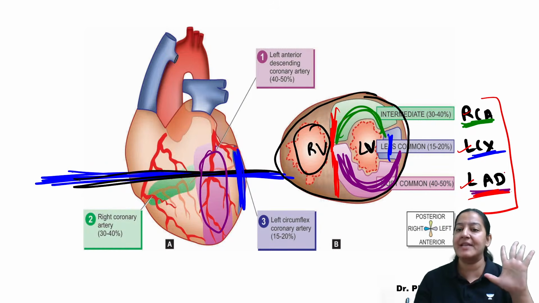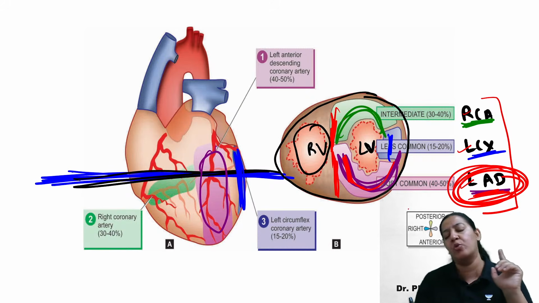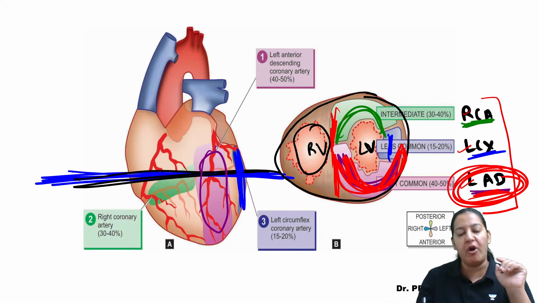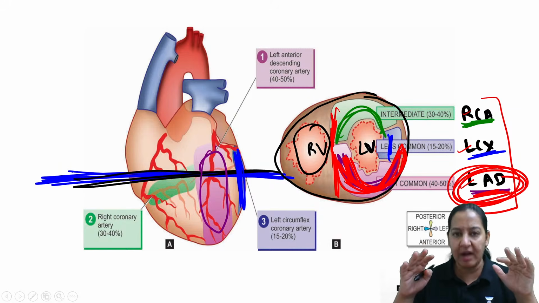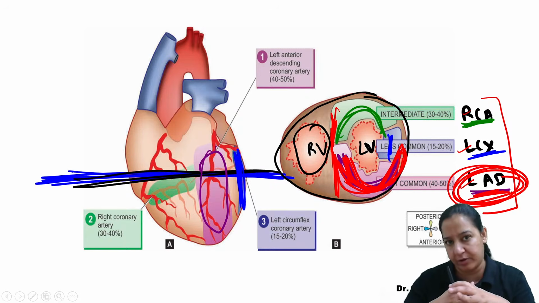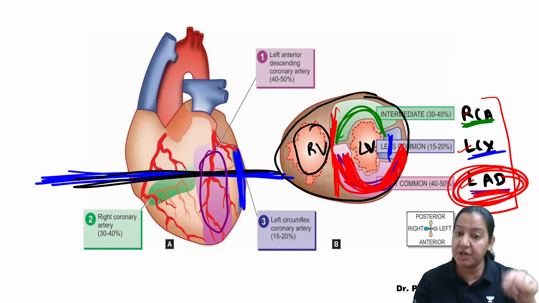Just suppose, for example, LAD is obstructed, right? So the anterior wall and the medial anterior 2/3 wall, this portion of the heart, will not receive blood. Whatever organ in the human body does not receive pure oxygenated blood undergoes ischemia, infarction and ultimately necrosis, coagulative necrosis. You know that. So the cells of this wall start dying. They will be dead by necrosis. So ischemia, infarction and necrosis occur in this wall, right?